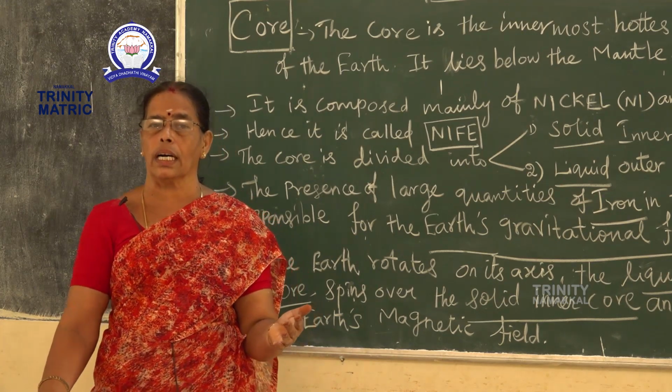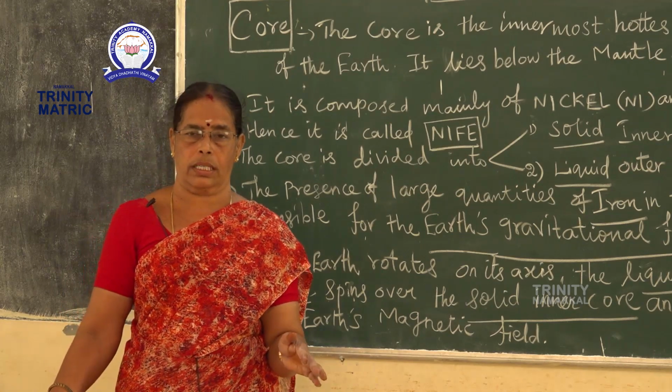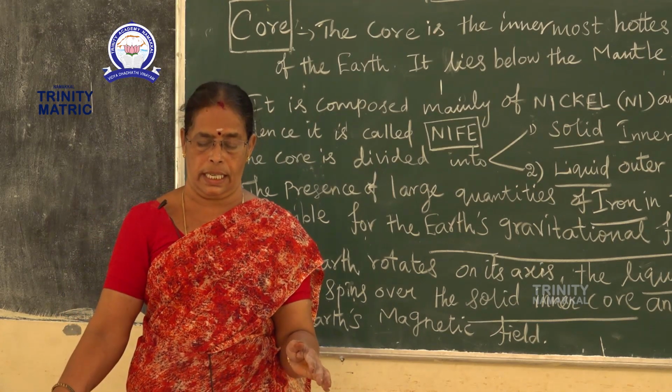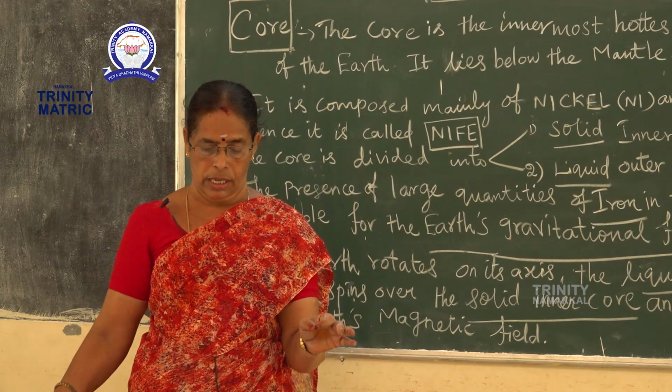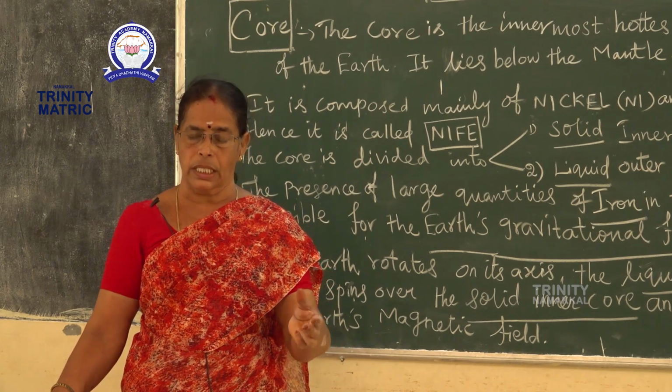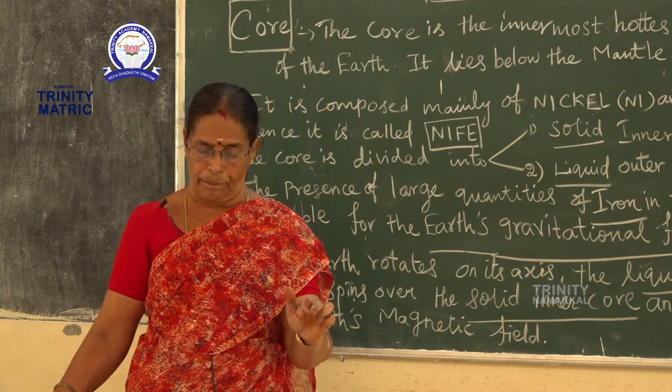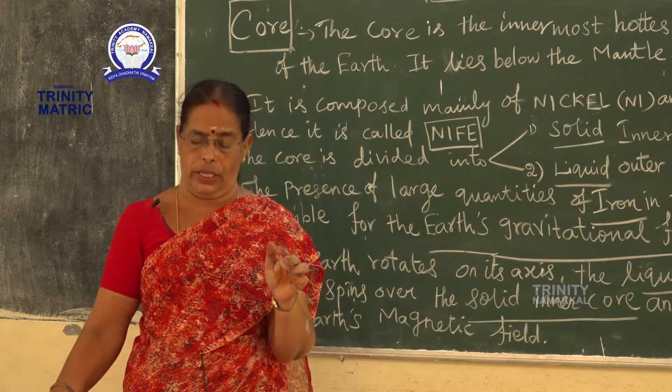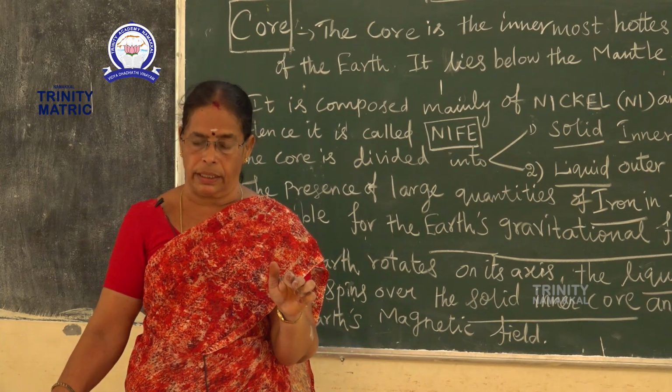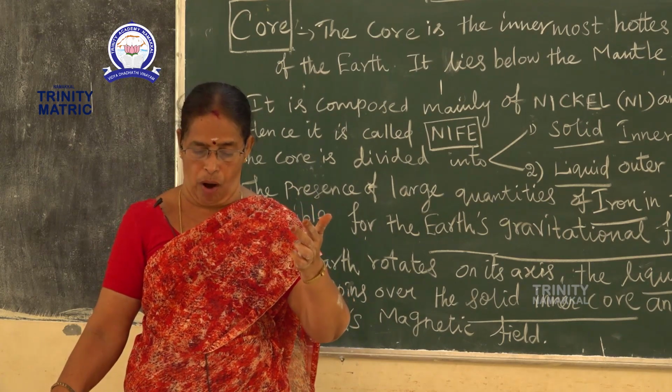Now I go to the third type of rocks. What is the third type? That is metamorphic rock. What is metamorphic rock? The word is derived from metamorphosis, which means a change of form.